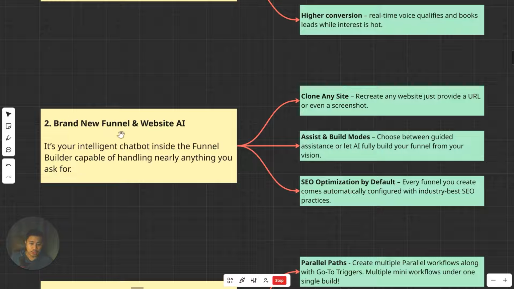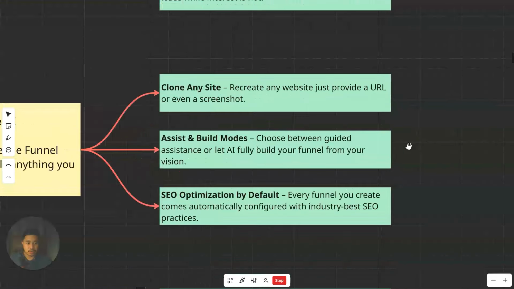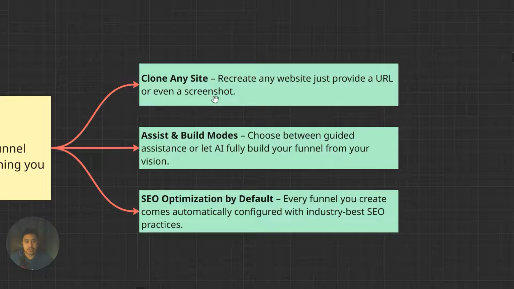And so with this brand new funnel and website AI, this will be your intelligent chatbot inside the funnel builder, capable of handling nearly anything that you ask for. So you don't need to start from scratch anymore whenever you're trying to build a funnel or a website. So if you take a look at the capabilities, you'd be able to clone any website. With this capability, you'd be able to recreate any website. You just need to provide a URL or even a screenshot of the website. And like I said, I've tested this out days ago, and I was really impressed with the result.